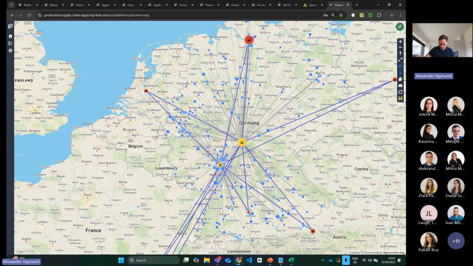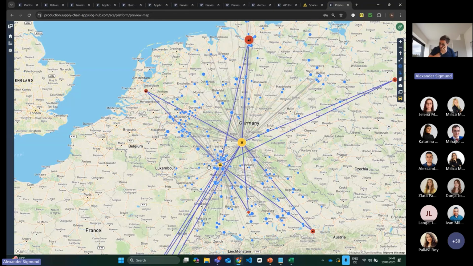For example, if I have here this customer and here 3 customers, it totally makes sense to assign this customer to this warehouse here from a geographical and also cost perspective. And all these customers here, it makes sense to assign to this warehouse.